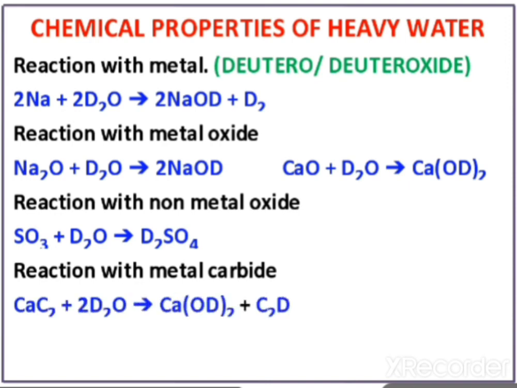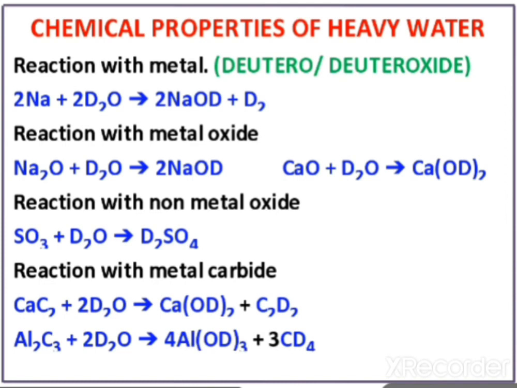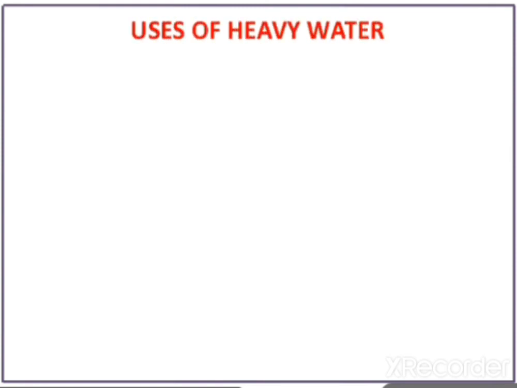And these are the reactions. Out of these reactions, these two reactions are very, very important. This one and this one. These reactions are very, very important, so take out this reaction. Okay, so in this way, these are the chemical properties of water. After the chemical properties, now we will see the uses of heavy water.